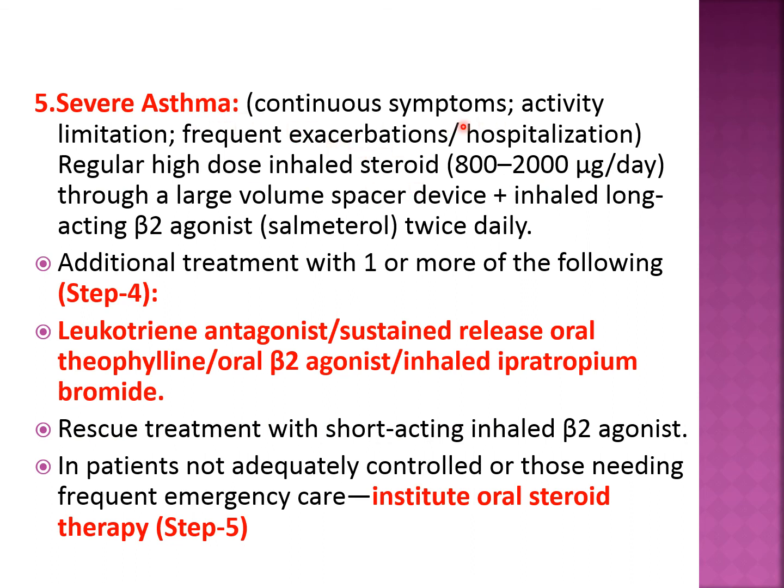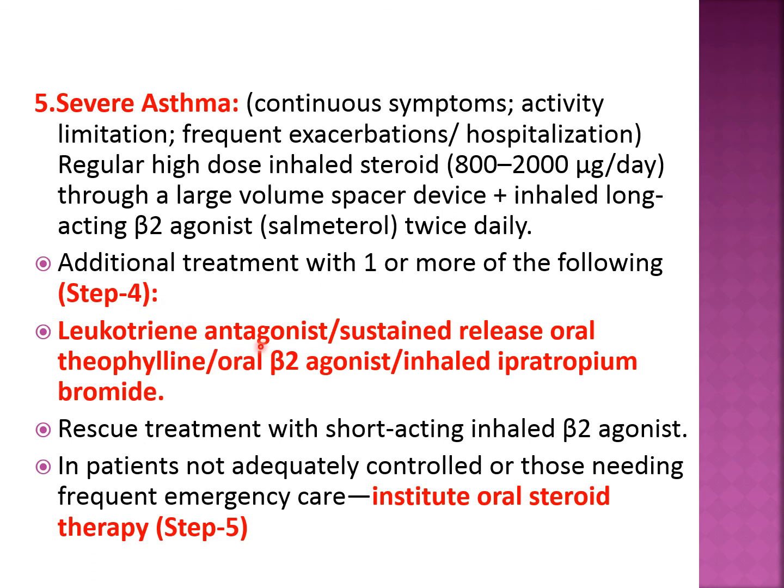Next is severe asthma, when there are continuous symptoms, activity is limited, and frequent hospitalization is required. We have to use very high doses of inhalational steroid, 800 to 2000 microgram per day, plus inhalational long-acting beta-2 agonist like salmeterol twice daily. And apart from these two drugs, we have to add additional treatment with one or more of the following. ये 4 या 5 में से और एक ड्रग ऐड करना पड़ता है, that is step 4.